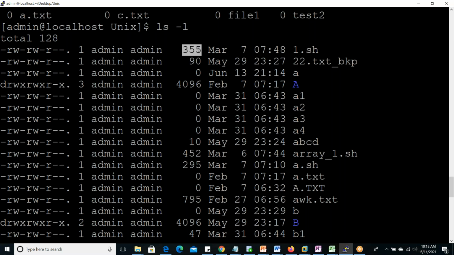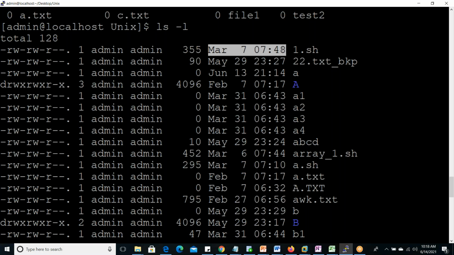Fifth field is file size in bytes, file and directory size in bytes. So all these are in bytes only, not in kilobytes. Now, sixth one is file and directory creation or modification date and time. So on which date and which time that file was modified or created, whichever is the latest. If creation is the latest, creation date and time.